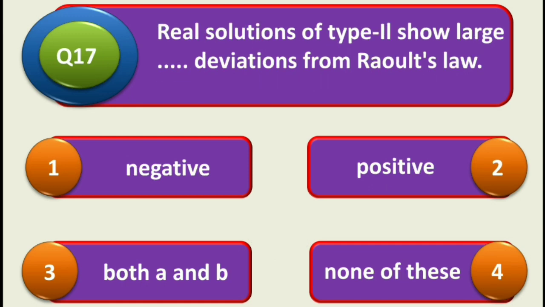So next question is question number 17. Real solution of type second show large dash dash deviations from Raoult's law. First is negative, second one is positive, third one is both A and B, and fourth one is none of these, and the correct answer is second one, that is positive. So real solution of type second show large positive deviations from Raoult's law.